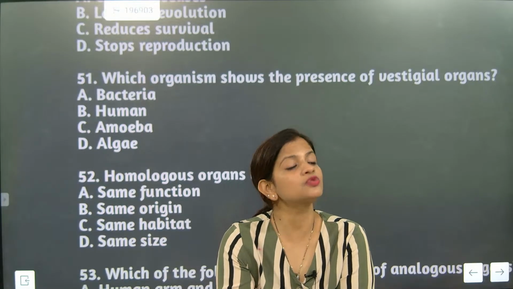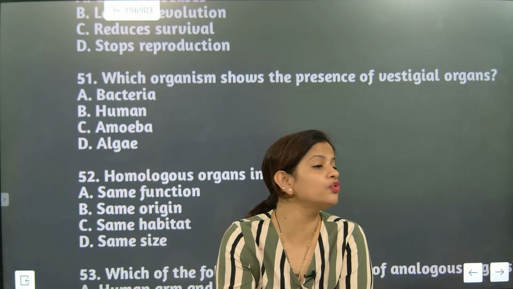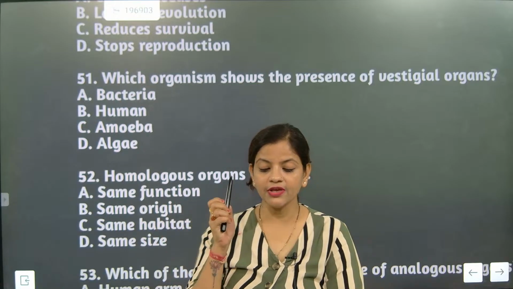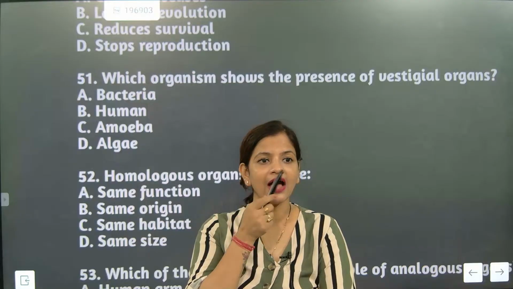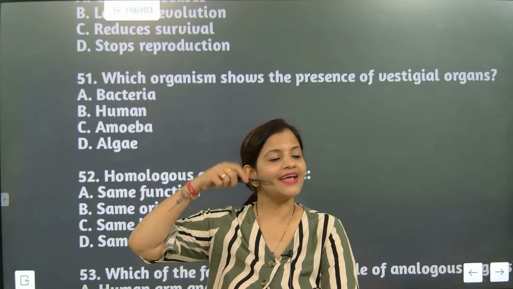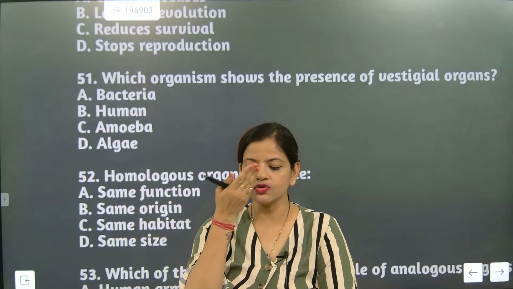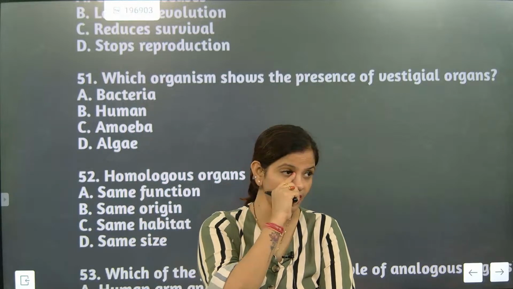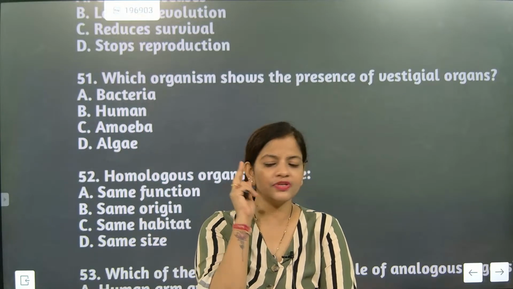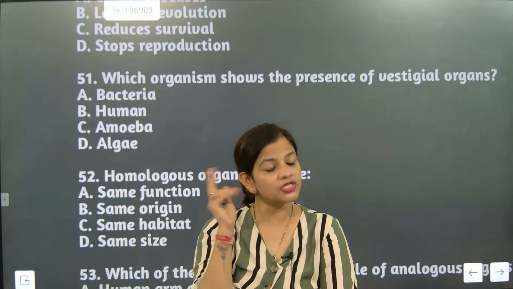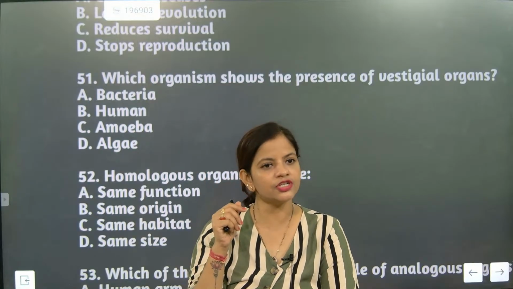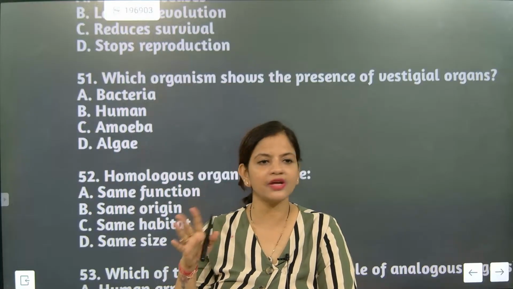Vestigial means those organs which are of no use now. Our eyes used to have an extra shutter. It used to flip, and open and close. Now this shutter has shrunk into one place. Like in pigeons, that shutter is there. But now we are using our eyelashes to protect our eyes, so that became vestigial.